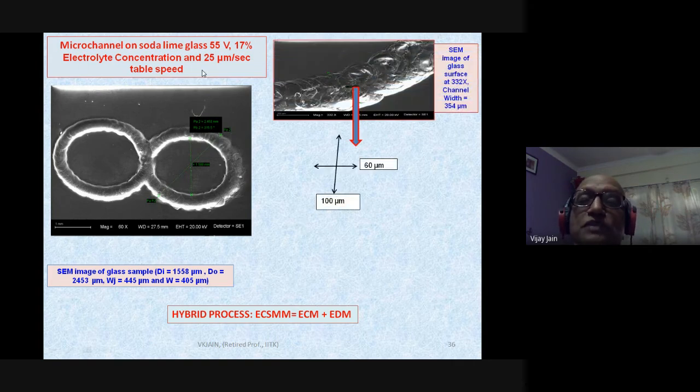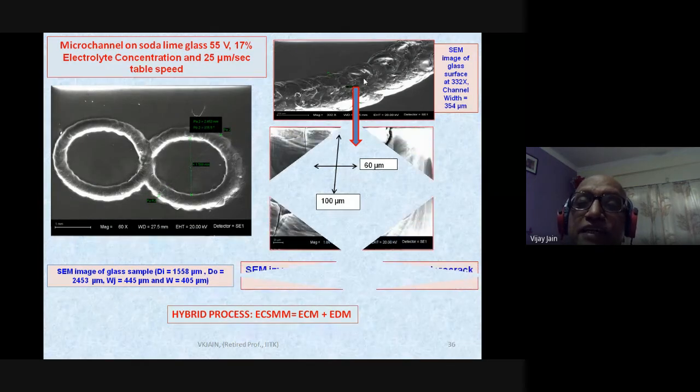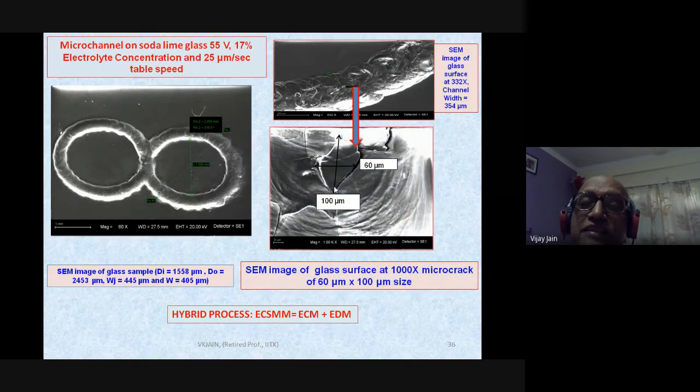Now, this is the kind of surface that has been machined over here. This is the enlarged view. Please see it very carefully. This is the enlarged view of this channel that has been created. Now, if you further enlarge this, you can see that these are the kind of micro cracks that have been generated. And all this is due to the use of non-optimized machining parameters.